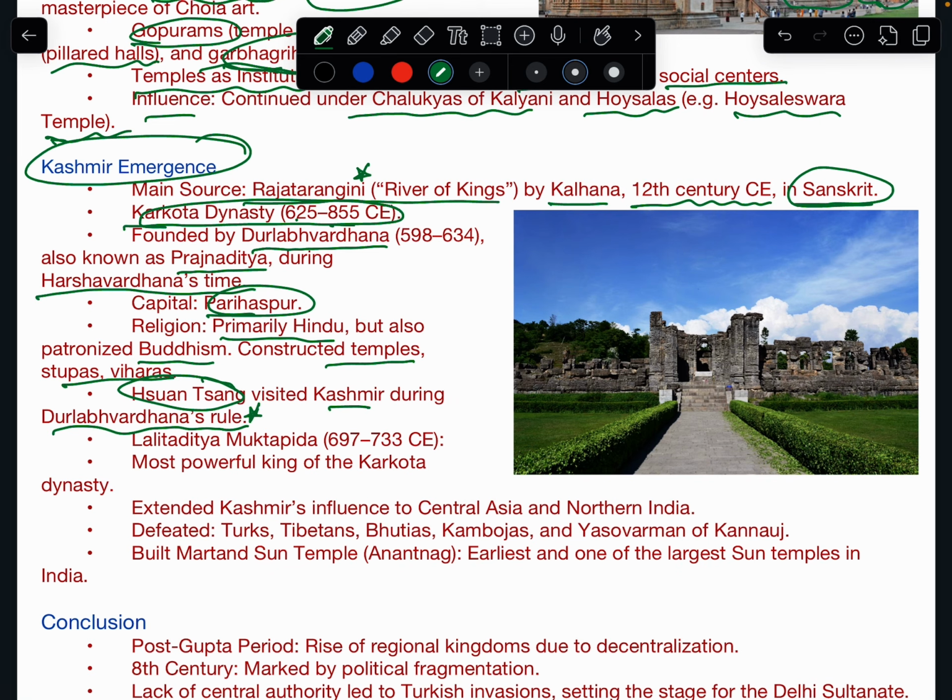And they also built the Martand Sun Temple. The Sun Temple is basically very important also for Indian astronomical studies. They were not mere temples, they were also Indian astronomical centers. So at what time the sun rises, that was all planned, and the pillars were positioned likewise. And this Martand Sun Temple in Anantnag was the earliest and one of the largest sun temples in India.